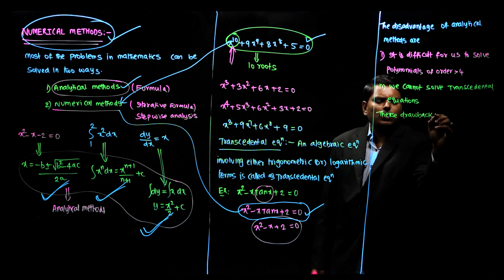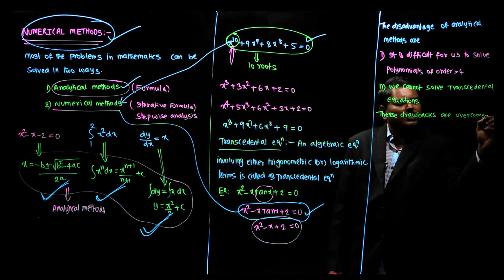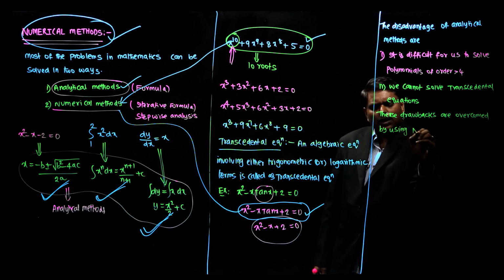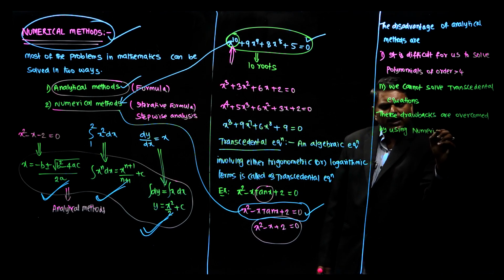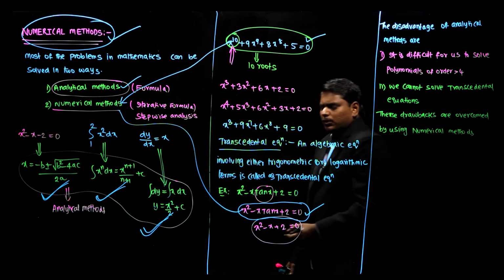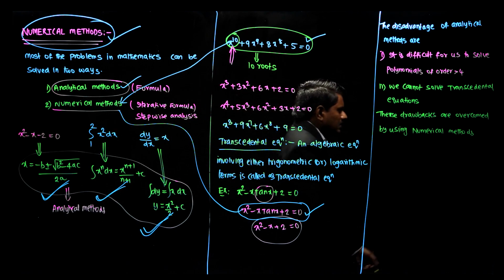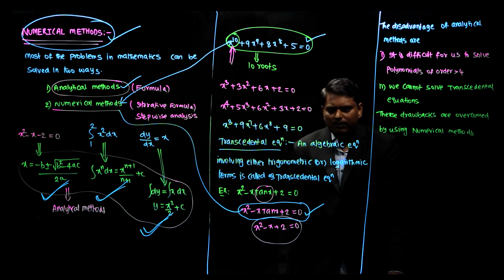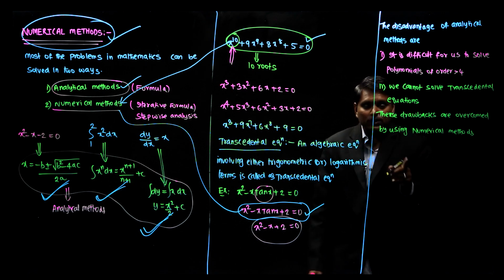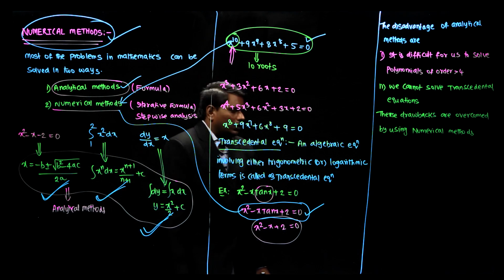These drawbacks are overcome by using numerical methods. Already I told you, numerical methods means we will implement by using computer. For a computer, if it is x square or x power 100, it will treat it as same, and we cannot solve transcendental equations by using analytical, but we can solve the same transcendental equations by using numerical methods.